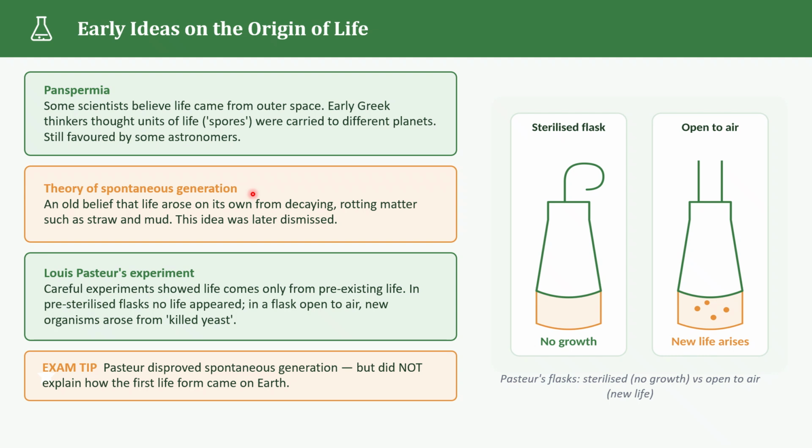One scientist who played a very important role in disproving spontaneous generation was Louis Pasteur. So let's see what he did. Let's see this Louis Pasteur experiment. Pasteur wanted to answer a simple question: can microorganisms appear on their own, or do they come from pre-existing life? To answer this, he performed an experiment using a sterilized flask. You can see the sterilized flask, this one.